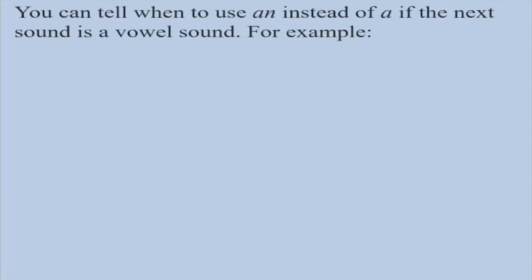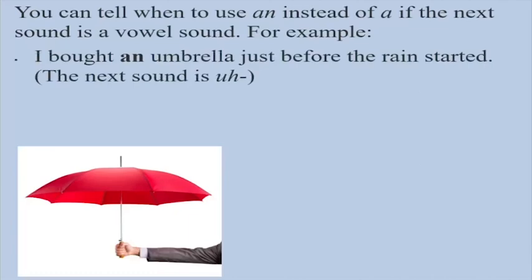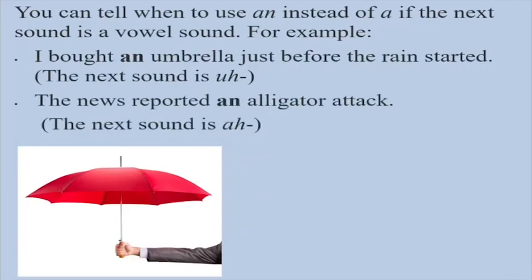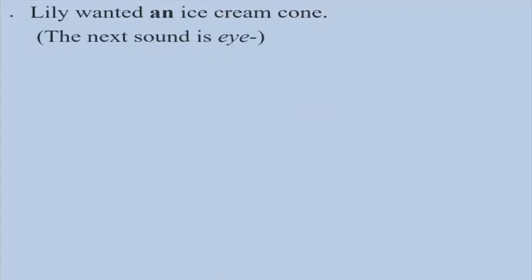You can tell when to use an instead of a if the next sound is a vowel sound. For example, I bought an umbrella just before the rain started. Here the next sound is a vowel, that is umbrella. The next example is, the news reported an alligator attack. Here we can see the next sound after an is a, alligator. Further we have, Lily wanted an ice cream cone. The next sound after an is I.